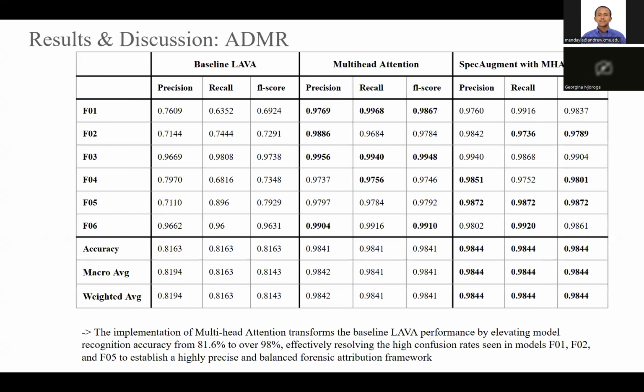Then for the detection and model recognition, there was a distribution between the multi-head attention and the SpecAugment with MHA. So the SpecAugment with MHA overall, apart from the conflicting precision and recall, had the overall accuracy, macro average and weighted average performing better than all the other experiments.